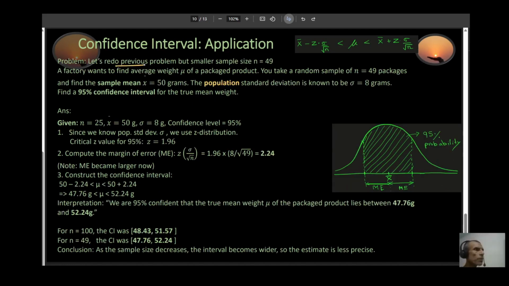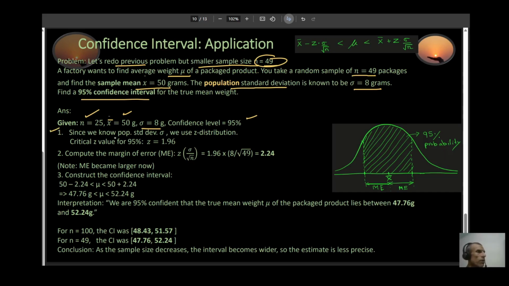So let's do the previous problem, but with a smaller sample size, 49. Everything is the same. A factory wants to find the average weight of a packaged product. It takes a random sample of 49 packages, and the sample mean is 50 gram. The population standard deviation is known to be 8 gram. Everything is the same as the previous question, except now I'm just taking a smaller number. So given to me, your n is 49, your sample mean is 50, and your standard deviation is 8 gram. Confidence level 95%.